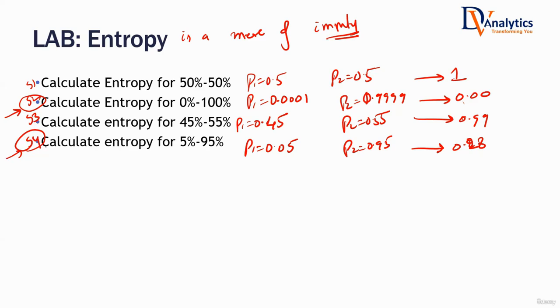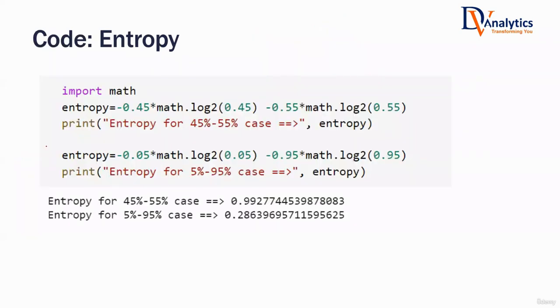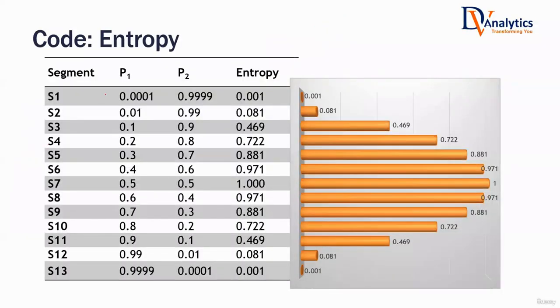So once again, entropy is a measure of impurity. For example, if you have P1 near to 0 and P2 near to 1, in that case entropy will be less, impurity is less. The same way, if P1 is near to 1 and P2 is near to 0, entropy will also be less. But in the cases when you have 50-50, 40-60, 60-40, in those cases entropy will be high.